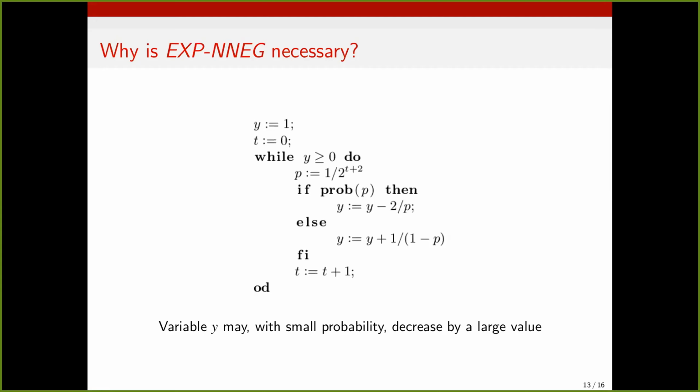Now, how does expected leftward non-negativity prevent this? It requires that the expected value of y, when integrated, so in this case we only have one component, so we only consider terminal states at which we don't rank anything, but everything of strictly smaller component. So when we integrate y over the set of all terminal states, this integral has to be non-negative. And in this case, it's just negative values of y, so clearly this doesn't hold. And you can actually check that no matter what positive multiple of y you take and add a constant, this still wouldn't work. So expected leftward non-negativity really is necessary to make G-Lex RSMs sound.